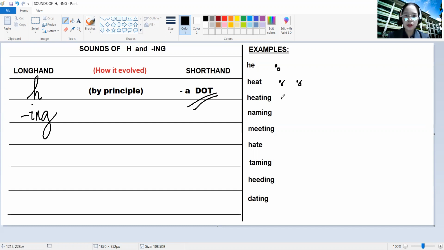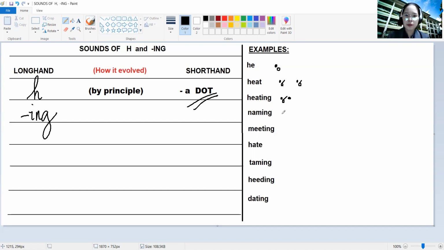Heating, we just repeat the word heat, and then we add another dot at the end part, and it is no longer letter H, but it is ing. So now we have heating. Take note, letter H is located at the beginning of the word, and ing, which is the same dot, is located at the end part of the word.